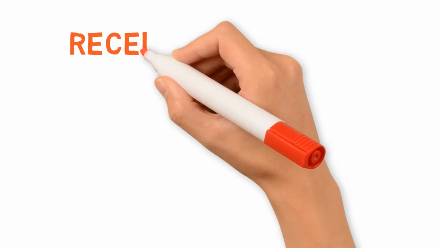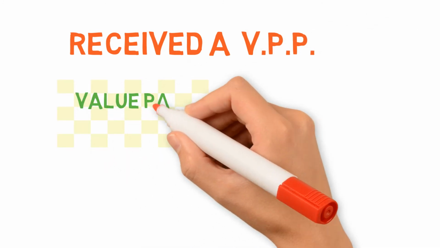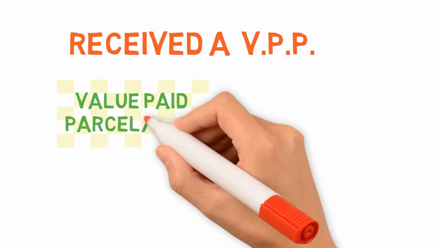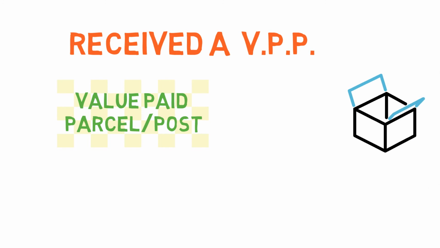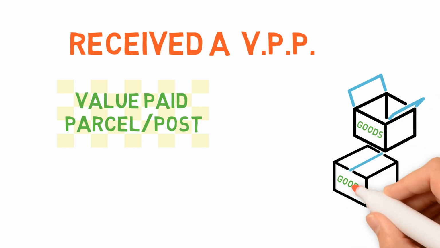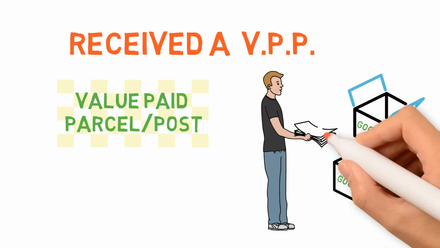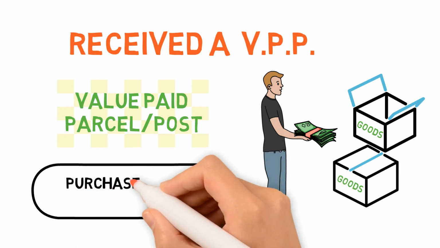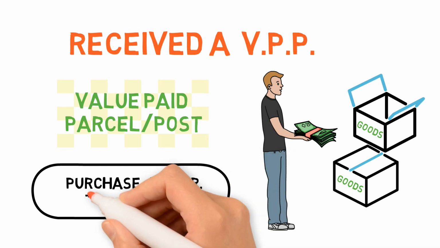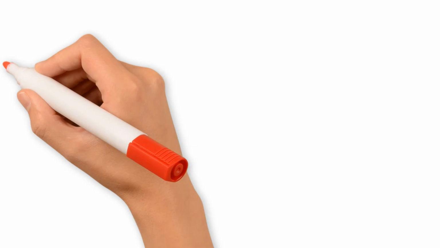Then we have received a VPP. Now what is VPP? VPP stands for Value Payable Post or Value Paid Parcel or Value Paid Post. Now this is basically whenever any business purchases goods and they come by post, then value paid means that whenever we pay cash, then only those goods are going to be delivered to us. So whenever it is a VPP, that means we have purchased the goods in cash. So therefore the entry will be purchase account debit to cash account.